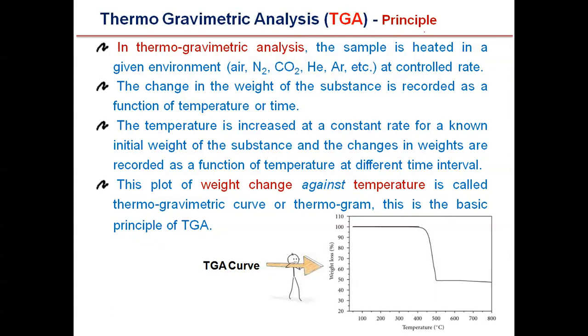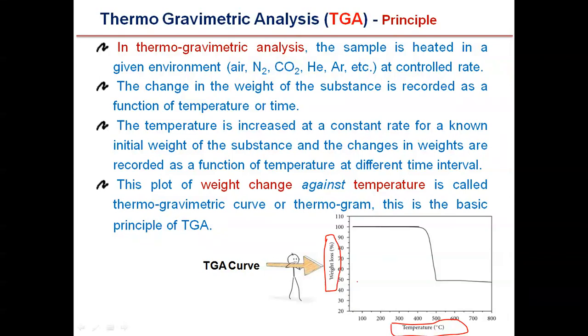So here it is. This is the y-axis, that is weight change in terms of percentage, versus the x-axis, that is temperature in terms of degrees Celsius. This is called a thermogravimetric curve, that is the TGA curve, or it is called a thermogram. So this is the principle of thermogravimetric analysis.